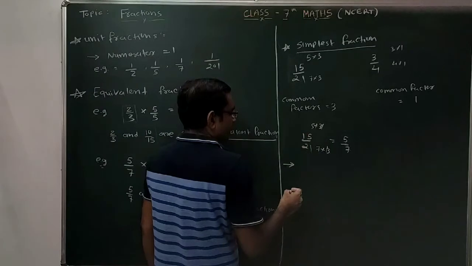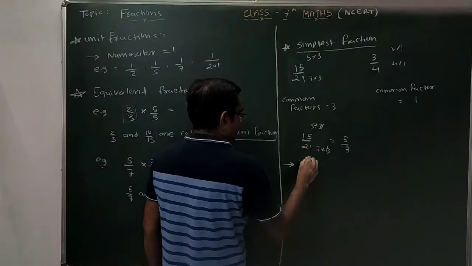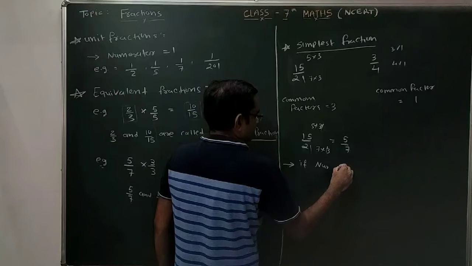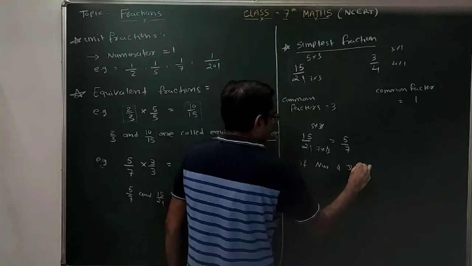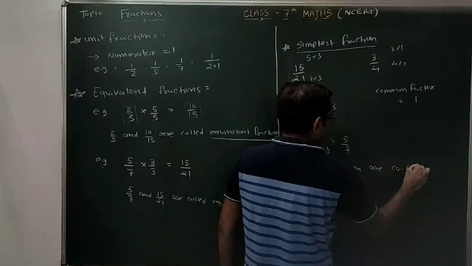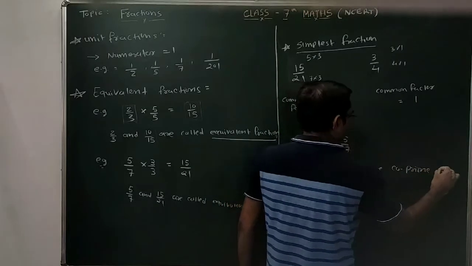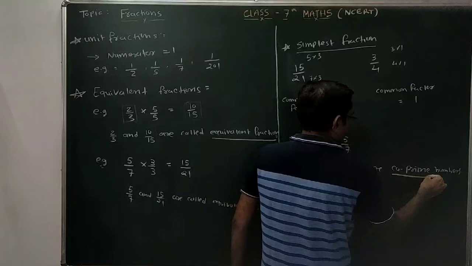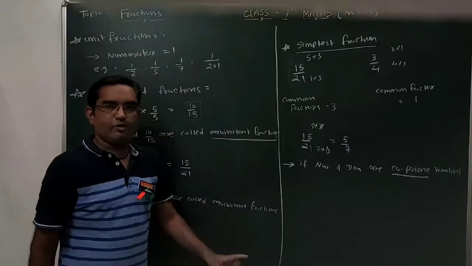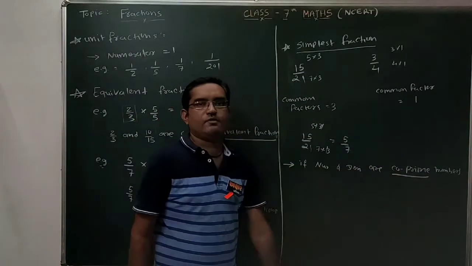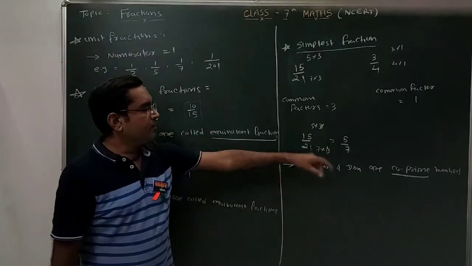A fraction is said to be a simplest fraction if numerator and denominator are co-prime numbers. Co-prime numbers. So what is co-prime numbers? The numbers are said to be co-prime numbers if their LCM is 1. Least common multiple is 1.